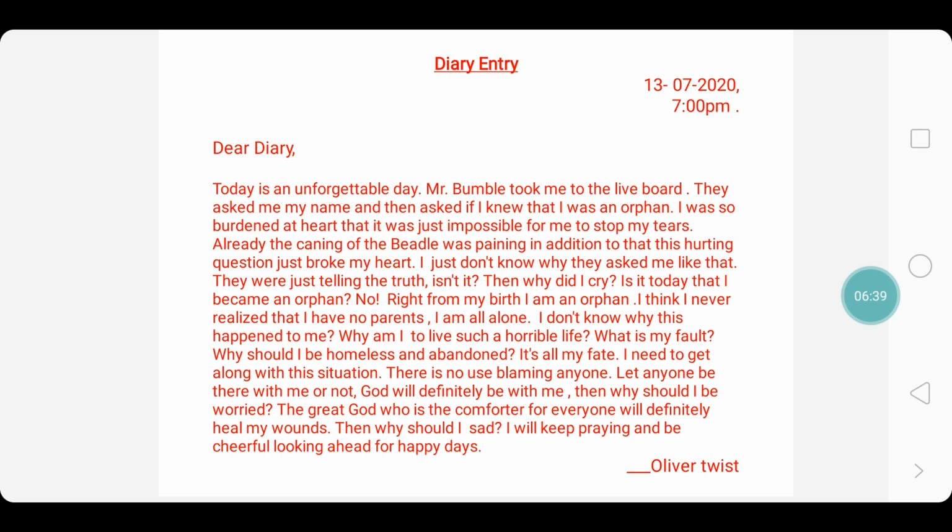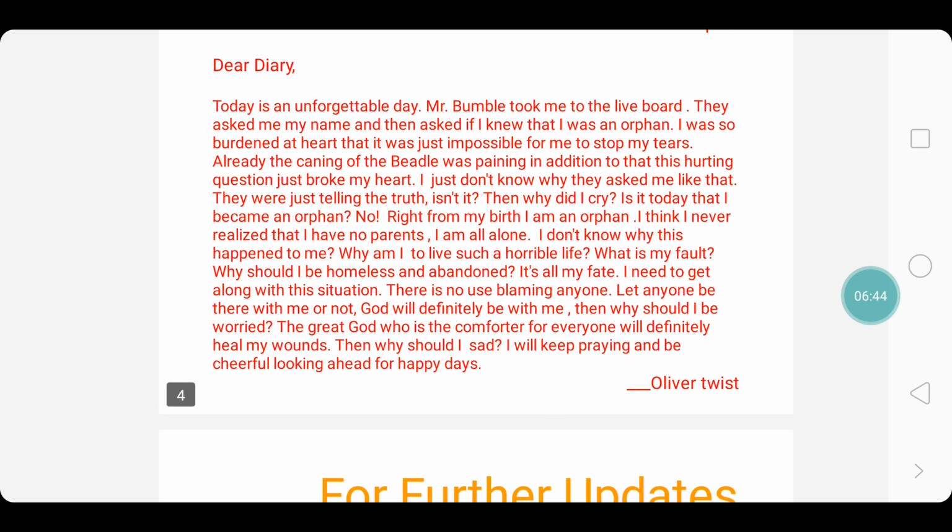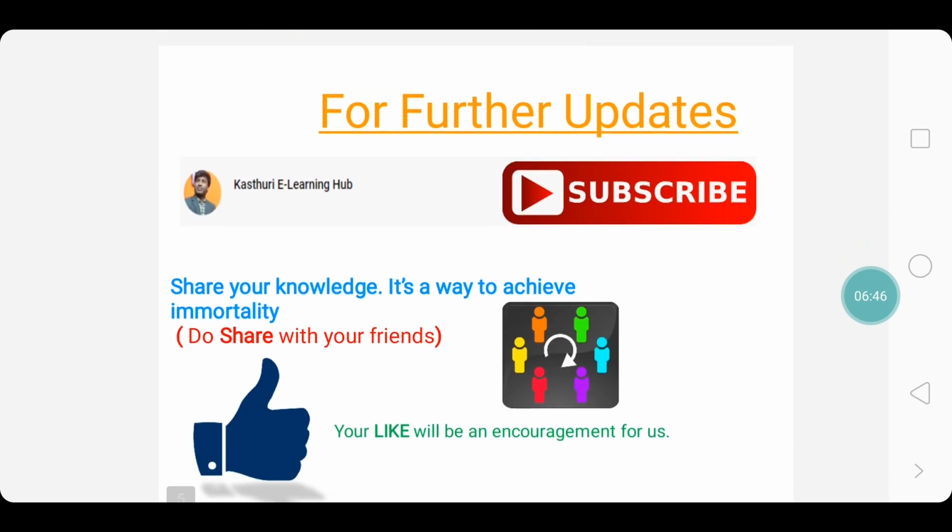Okay, and at last we write the writer's name. Here the writer is Oliver Twist. Hope you all understood how to write a diary entry. Look children, let the feelings flow freely. Do not restrict the thoughts. If you have many thoughts, you can make a rough draft, take the best ones, and leave the not so good ones. So when you are starting with the diary entry, you can make a rough draft and then go with the fair draft.